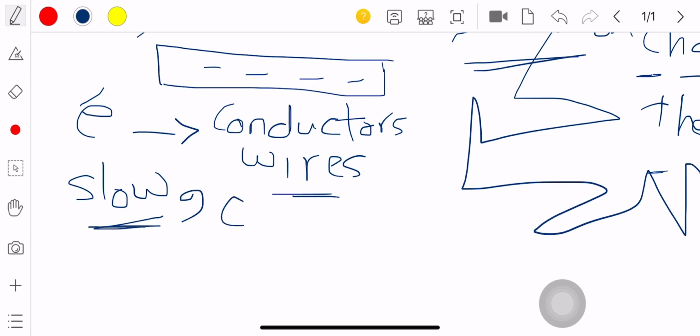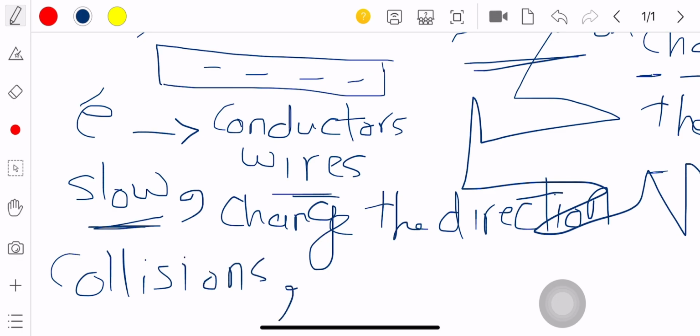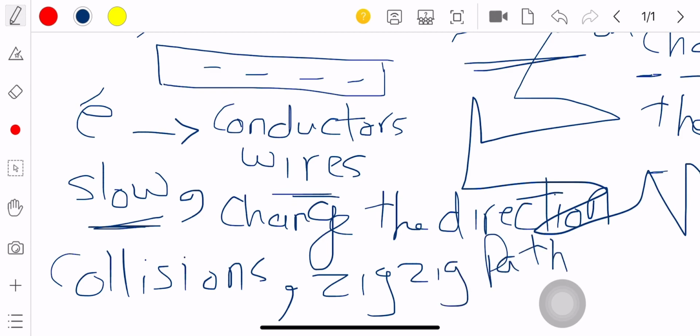So the motion here, we can write all of them to memorize. Slow, it changes the direction, and there are many collisions, and zigzag pathway. This is the movement of the charge carriers inside the wires.